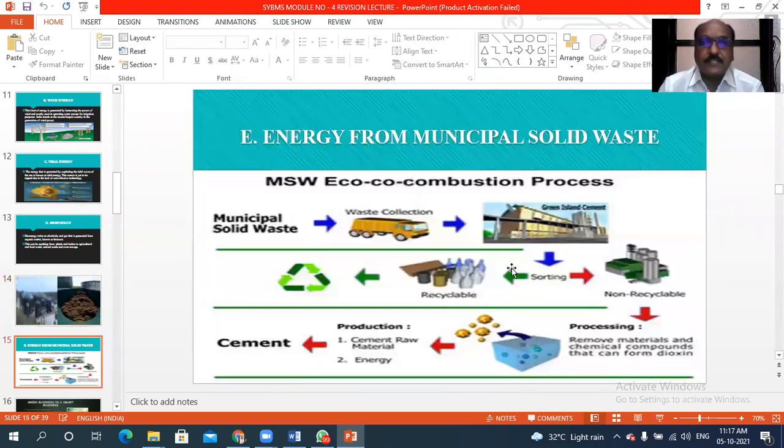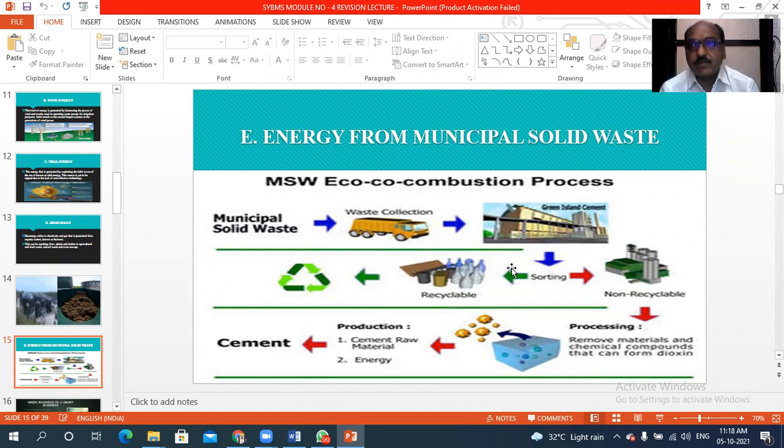Then energy from the municipal solid waste, which is generated from the urban area. Whatever dry waste is generated in the urban area, we collect separately, and from that dry waste we can generate energy.